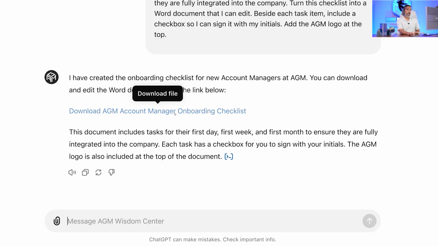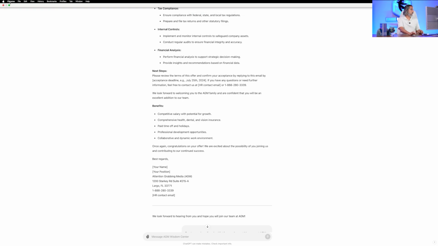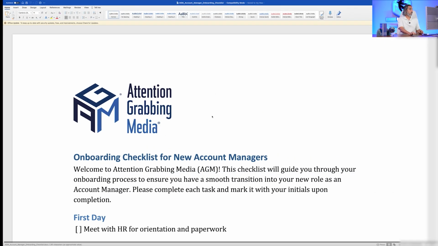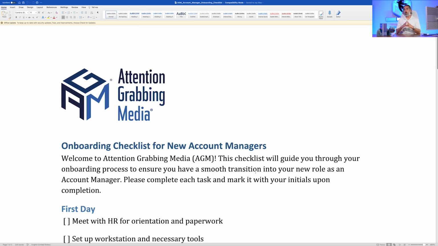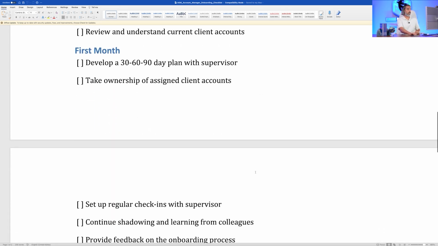Let's see how that looks. This is actually a downloadable file. This is a Word document. I'm going to click on this one right here and it's starting to download. And let's take a look at this document right here to see how that looks. I'm going to open this up wide, and notice that I asked it for the AGM logo, right? It's at the top of it. Onboarding checklist, first day, this is what you do, first week, first month. And it's a Word document, which means that if I want to tweak it, add something to it, remove something from it, or correct something, I can easily do that, finalize it into a PDF, and off we go. That starts giving you an idea of what we can do with it.